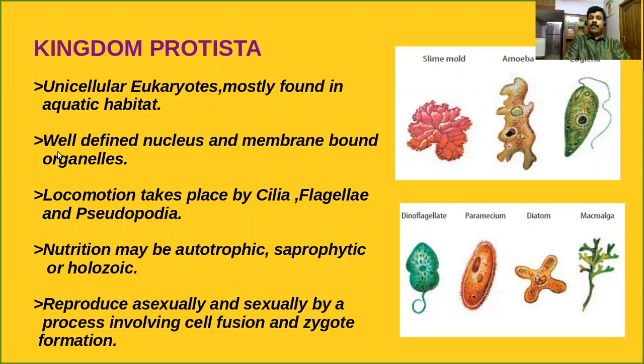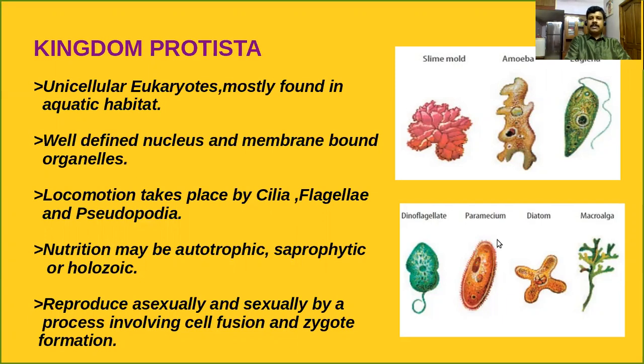They have a well-defined nucleus and membrane-bound organelles. Locomotion takes place by cilia, flagella, or pseudopodia. Do you want to see cilia? Look, the diagrammatic representation of Paramecium. Paramecium has thousands of hair-like structures on its surface.